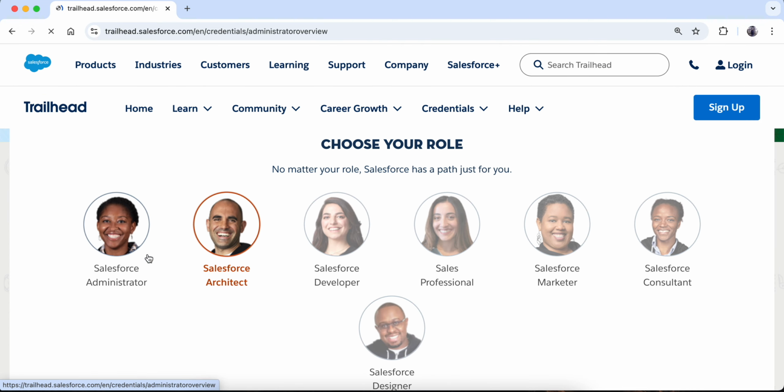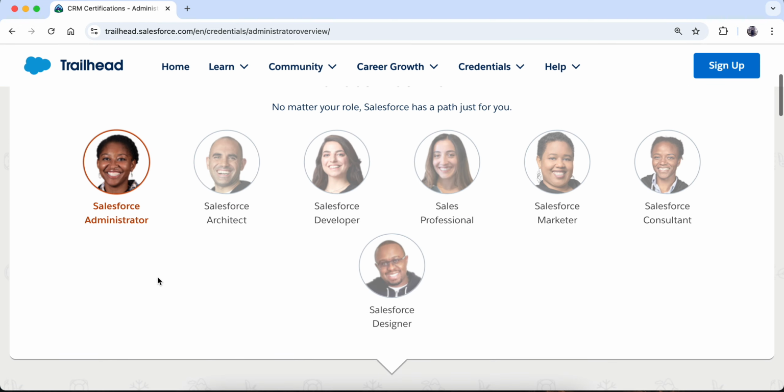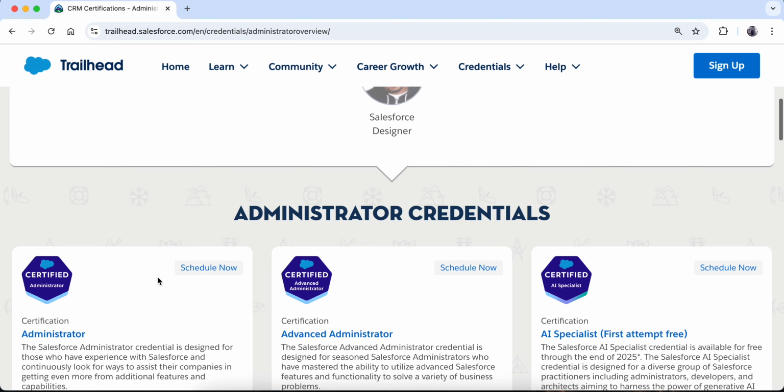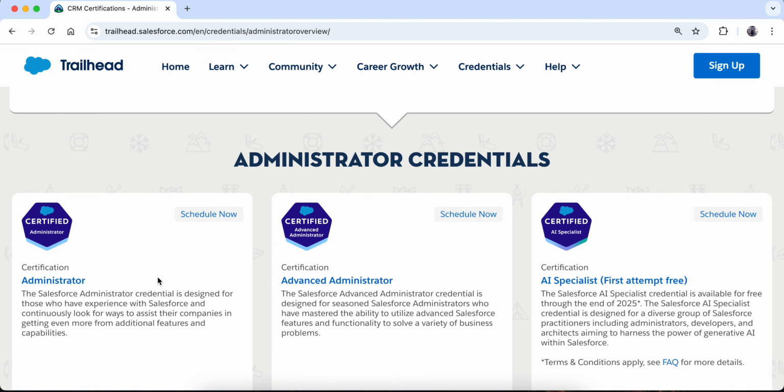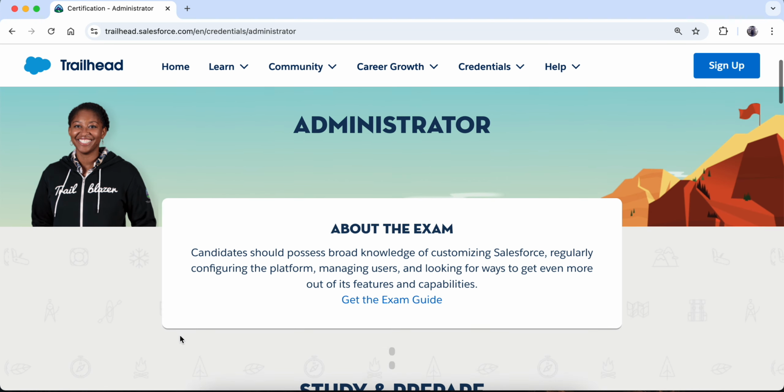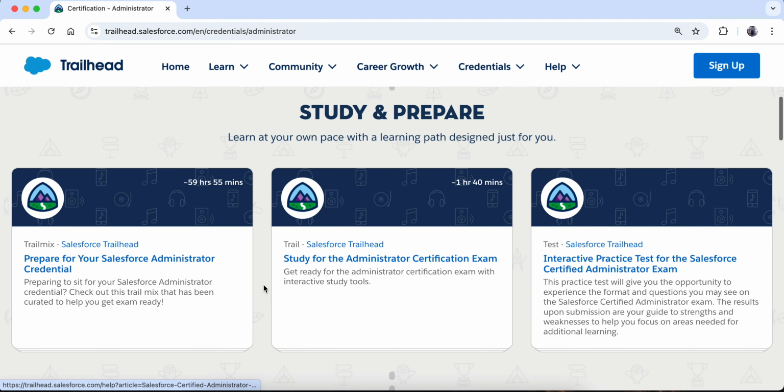Now I'm going to jump into one of the certifications and show you what kind of material the Trailhead profile provides. So for example, if I go into the admin role, it will show me about the exam, and it will show me some trail mixes and trails.